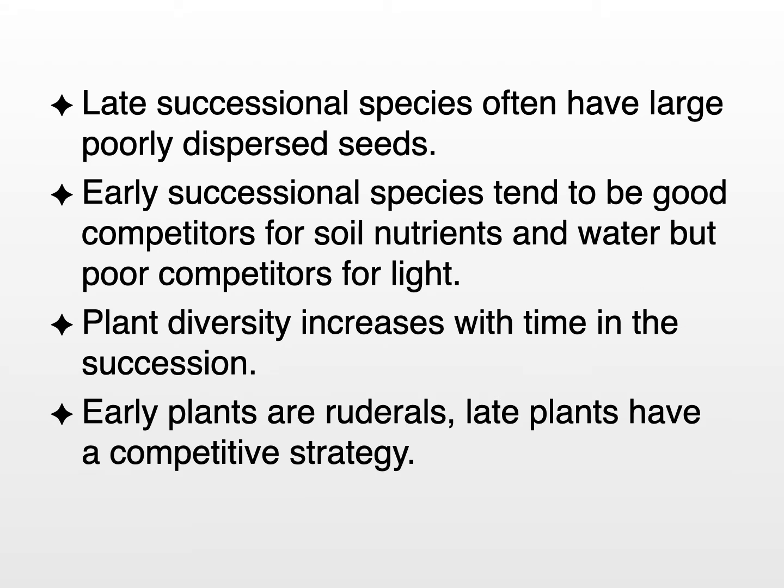Plant diversity tends to increase with time in succession. So later stages of succession tend to have many more different types of plant species occupying the habitat than early stages. Early plants tend to be ruderals. Late plants tend to have a competitive strategy. So this is related to the grime strategies of plants.